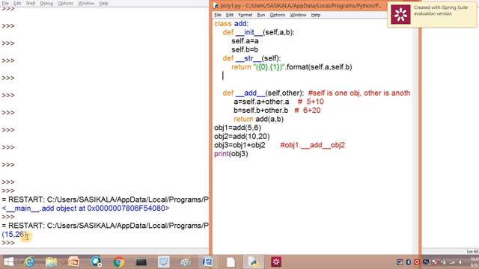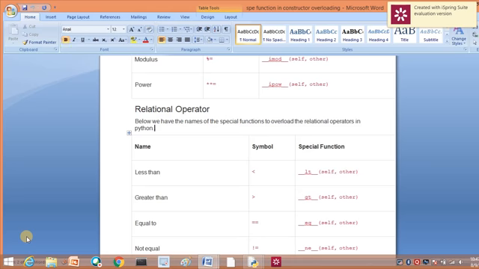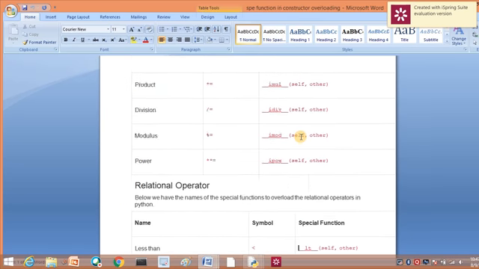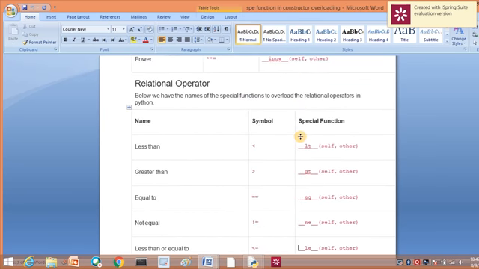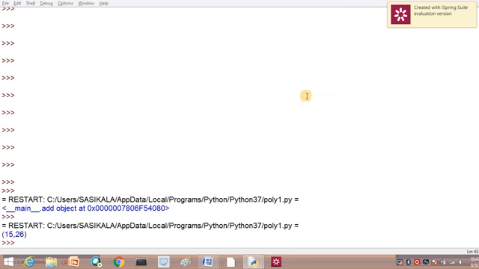The magic function is there for subtraction, division, multiplication. So many magic functions are there. You can see here, addition. This is the way we have to define the function. Double underscore add double underscore. Sub means double underscore sub double underscore. This is the way you have to call the function. The same way we have it for relational operators also. Lesser than, greater than. Everything has a magic function.